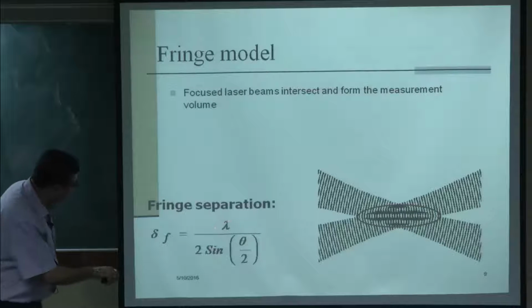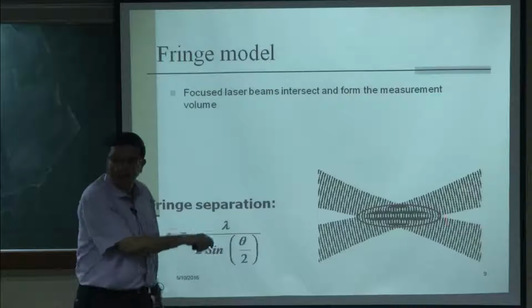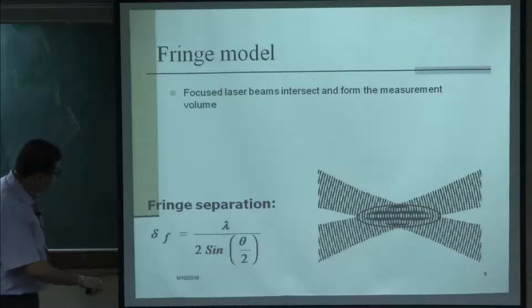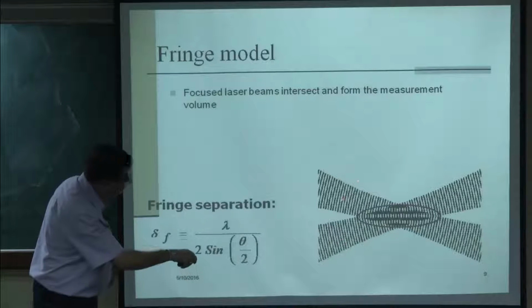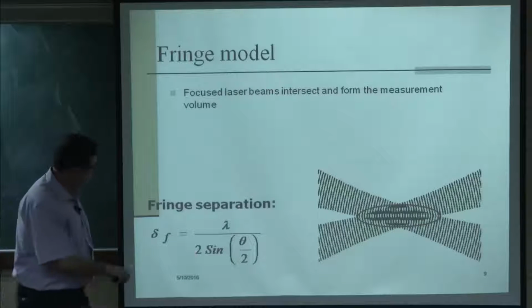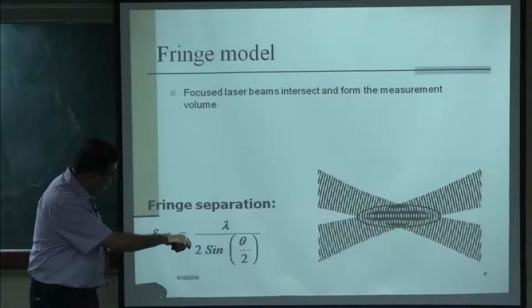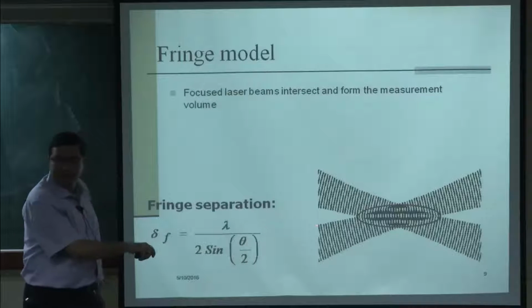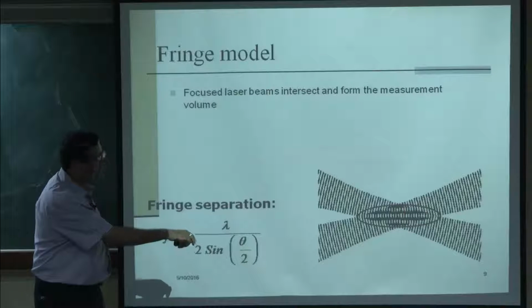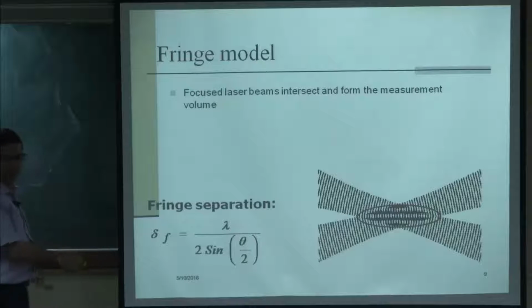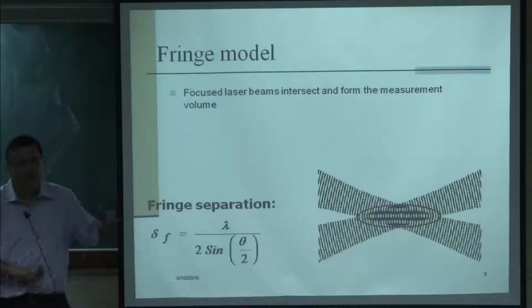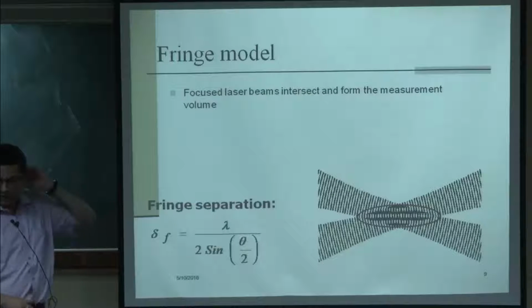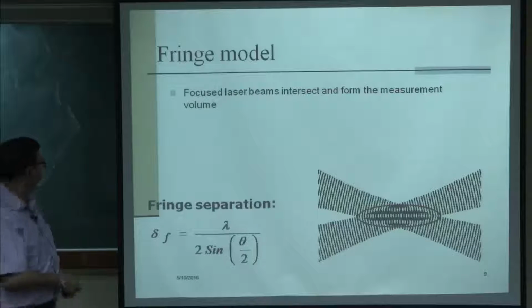It is lambda, where lambda is the wavelength of the laser beams, divided by 2 sin(theta/2), where theta is the angle the two beams make with each other, so half of this angle. This is the expression for the fringe spacing. So we know how far apart these fringes are just by knowing the wavelength, which is a known laser wavelength, and the angle they are making, and the angle depends on the focal length of the optics that we are using.